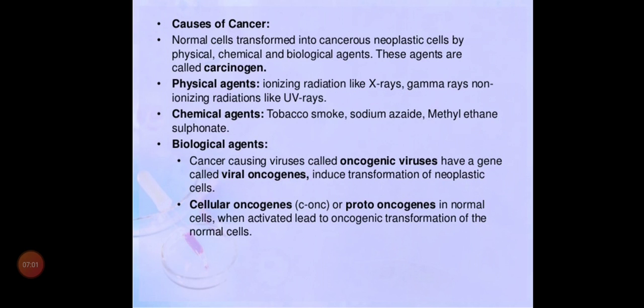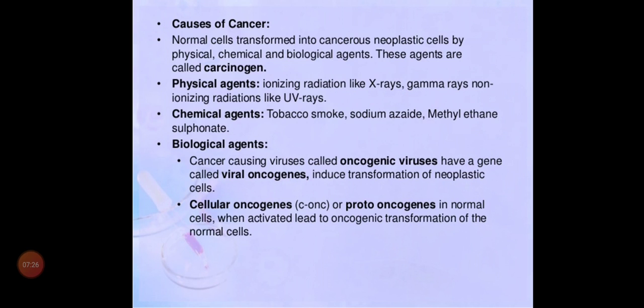And one by one we'll see the agents. First, the physical agents. There are two types of radiation, no? Ionizing radiation and non-ionizing radiation. Ionizing radiations like X-rays and gamma rays, and non-ionizing radiations like UV rays. These two are also responsible for causing cancers in the human body.